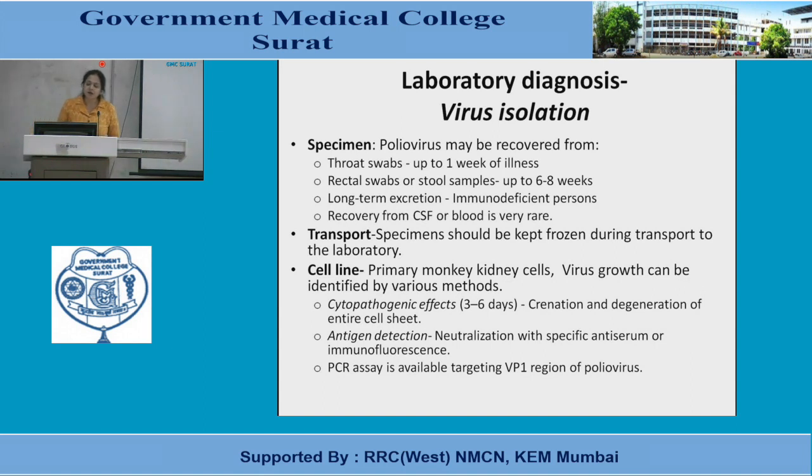Primary monkey kidney cells are the main cell lines that can be used for the isolation of the virus. Virus growth can be identified by various methods. The first is the cytopathic effect, like crenation and degeneration of the entire cell sheet. Antigen detection, like neutralization with specific antiserum or immunofluorescence. A PCR assay is available targeting the VP1 region of poliovirus.